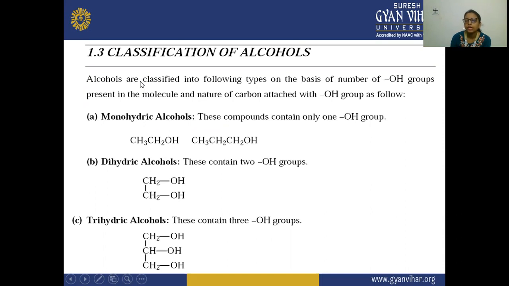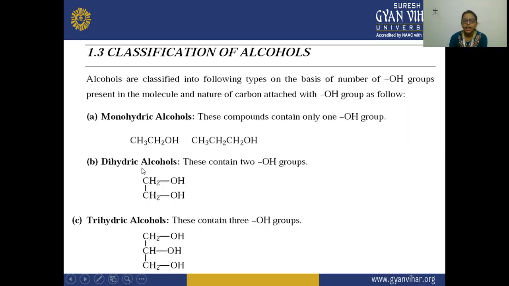Here the alcohols are classified on two bases. Firstly, the number of OH groups, that is, how many OH groups are present in the molecule. Secondly, the nature of the carbon, what type of carbon is attached with the OH group. First one is the monohydric alcohol. In monohydric alcohols, these compounds contain only one OH group. That is why they are known as monohydric alcohols.